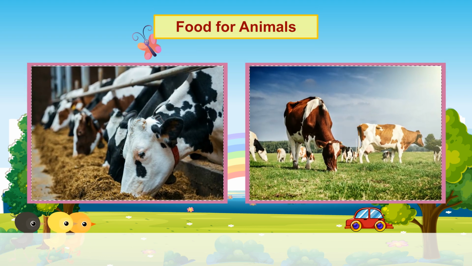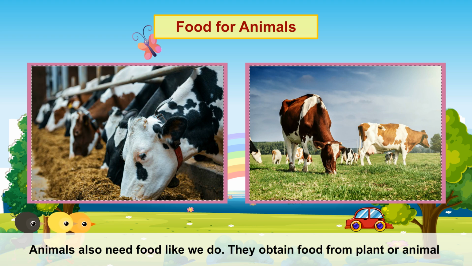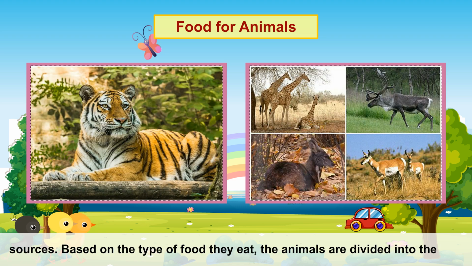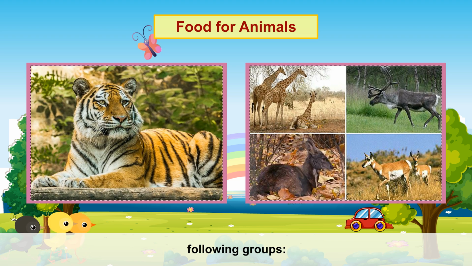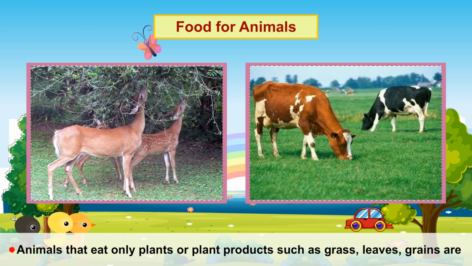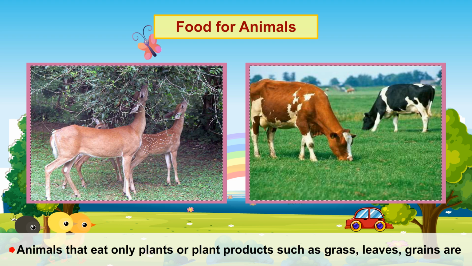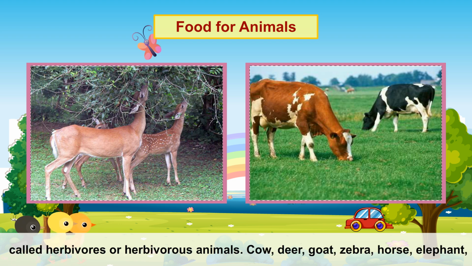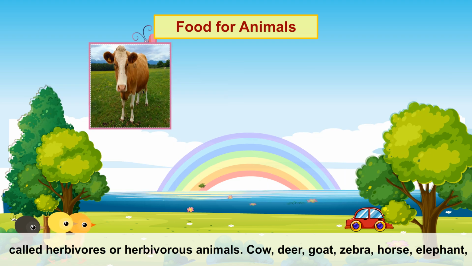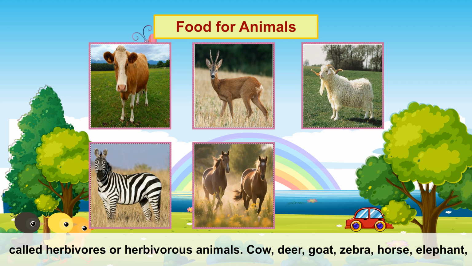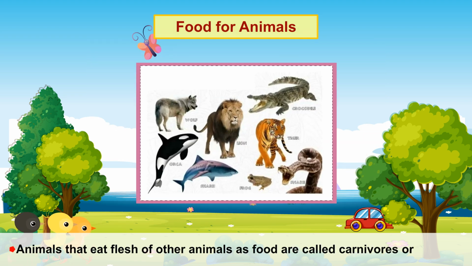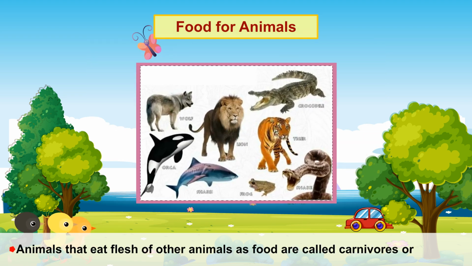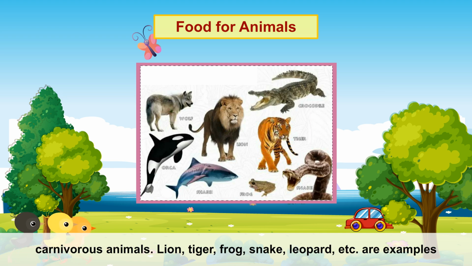Food for animals. Animals also need food like we do. They obtain food from plant or animal sources. Based on the type of food they eat, the animals are divided into the following groups: animals that eat only plants or plant products, such as grass, leaves, grains, are called herbivores or herbivorous animals. Cow, deer, goat, zebra, horse, elephant, etc. are examples of herbivores.